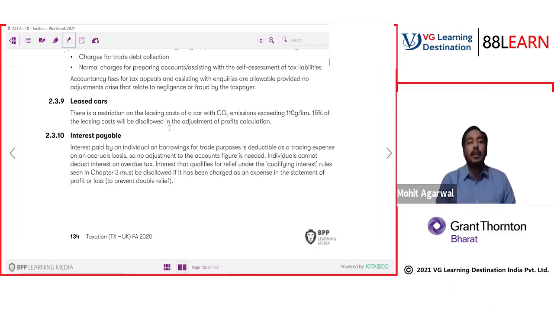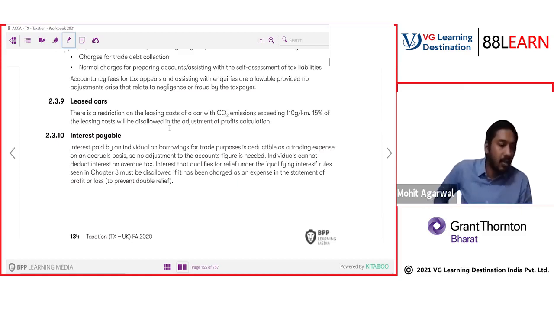The relief, my friend, is that there's a restriction on the leasing cost of a car with high CO2 emission. There's a restriction on the leasing of a car with CO2 emission exceeding 110 grams: 15% of the leasing cost will be disallowed in the adjustment of profit calculation. Understand this point?